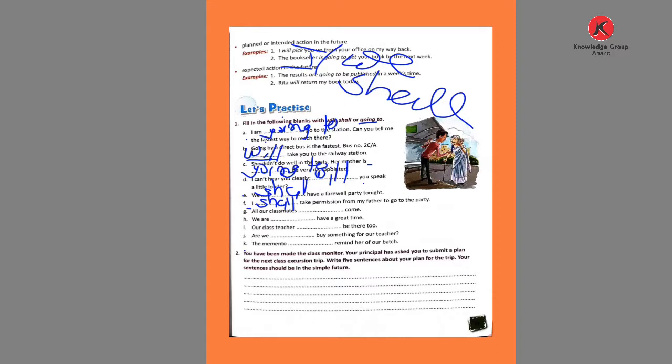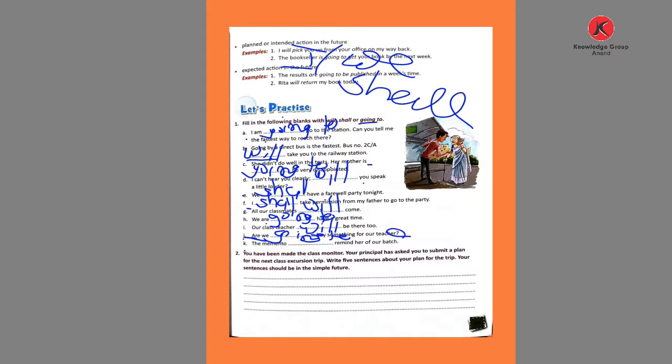In G, all our classmates dash come. So, what do we write here? Will. In H, we then write are, so here going to. In I, our class teacher, then write will. Will be there too. Then J, see here, write a question mark at last, starting with the to be form. So what do we write here? Going to buy something for our teacher.